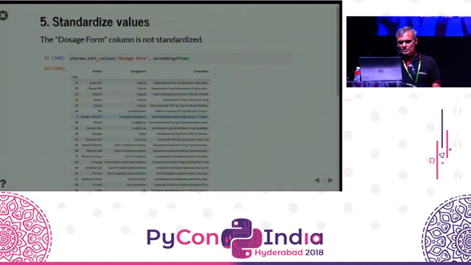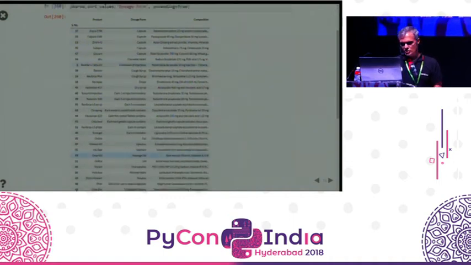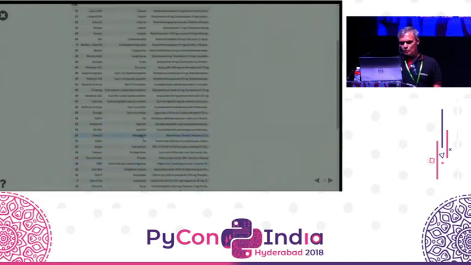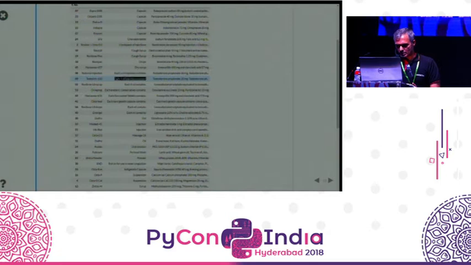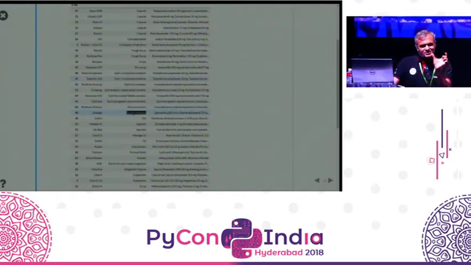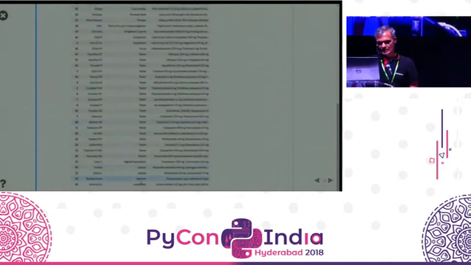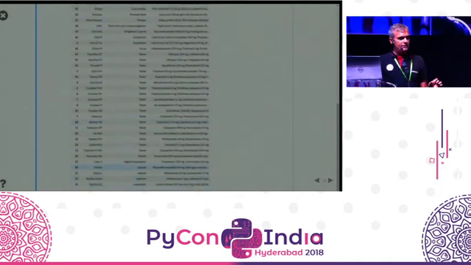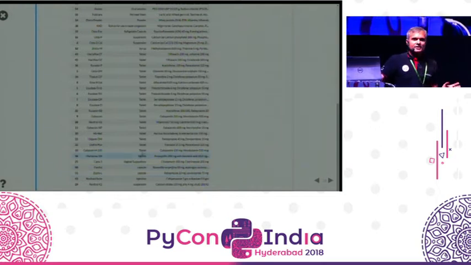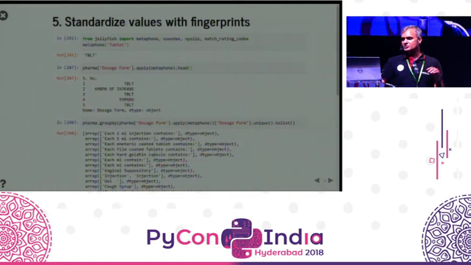If you look at the dosage form column, it contains words like capsule, capsule, that's okay. It contains injection, it contains oil. But you'll notice that some of these are very similar. Each 1 ml injection contains, or let's take this one, each ml contain and each ml contains. That's way too similar. Or I have capsule here and injection and suspension spelled in small letters. These are corrections that we ideally want to make and say that tablet in small letters is the same as tablet in capital letters, right?